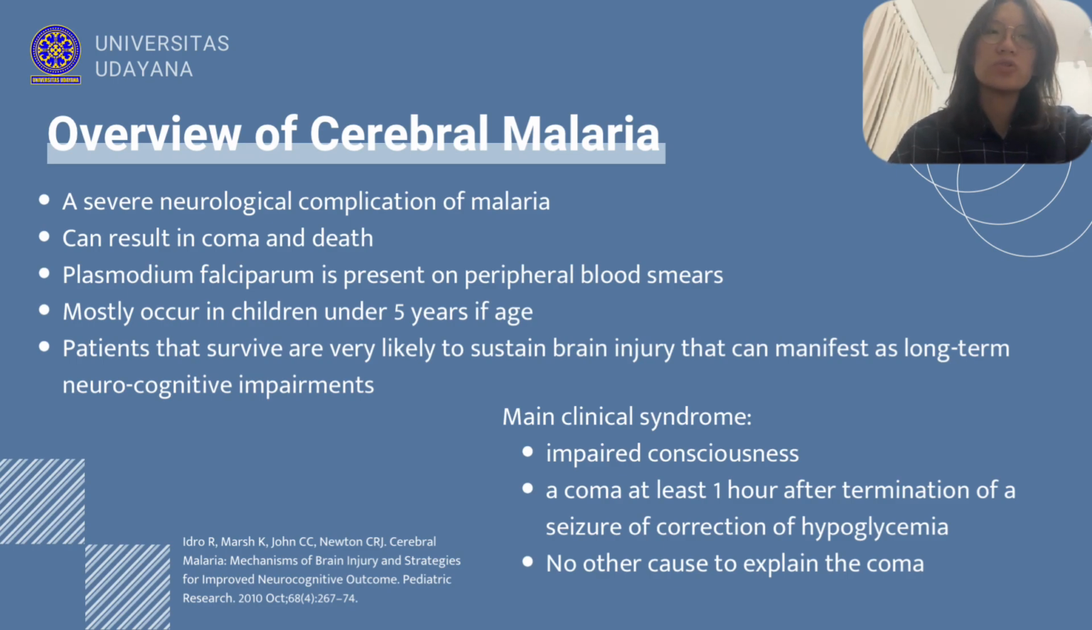The main clinical syndrome of cerebral malaria is impaired consciousness, a coma lasting at least 1 hour after termination of a seizure or correction of hypoglycemia, with no other cause to explain the coma, and of course the presence of Plasmodium falciparum on peripheral blood smears. Neurocognitive outcome can be improved by combining adjuvant therapies targeting specific mechanisms of brain injury.